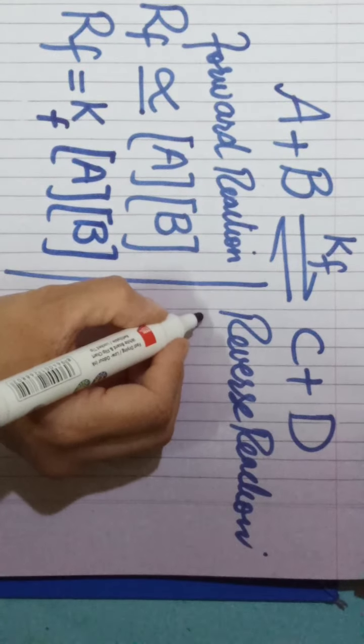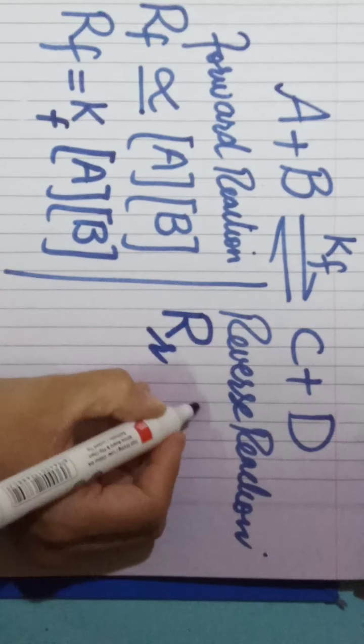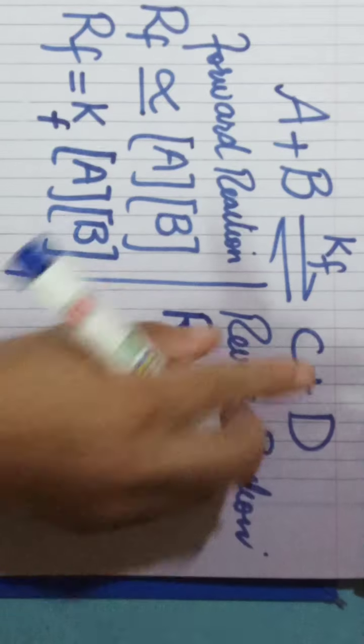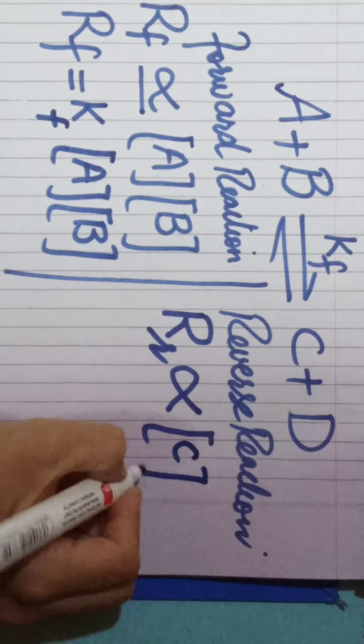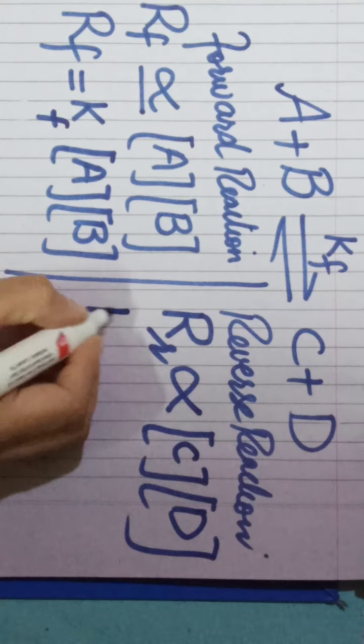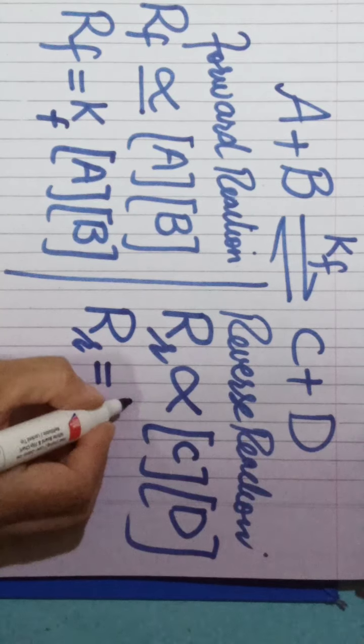Now the reverse reaction: the rate of reverse reaction is directly proportional to the molar concentrations of C and D, and the sign of proportionality changes into the equality sign by using a constant.